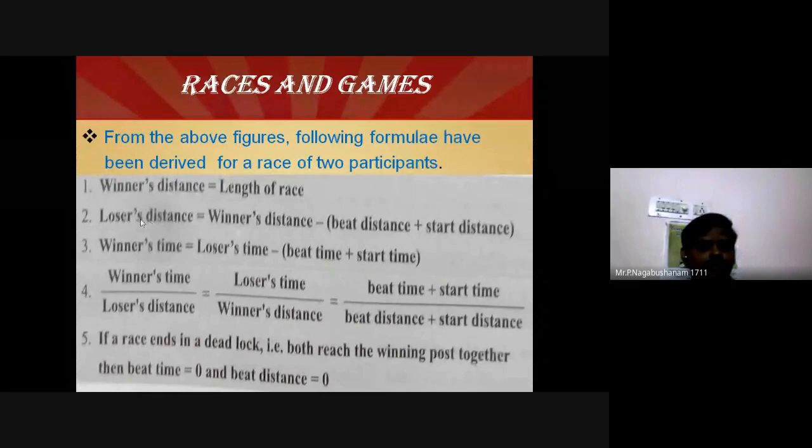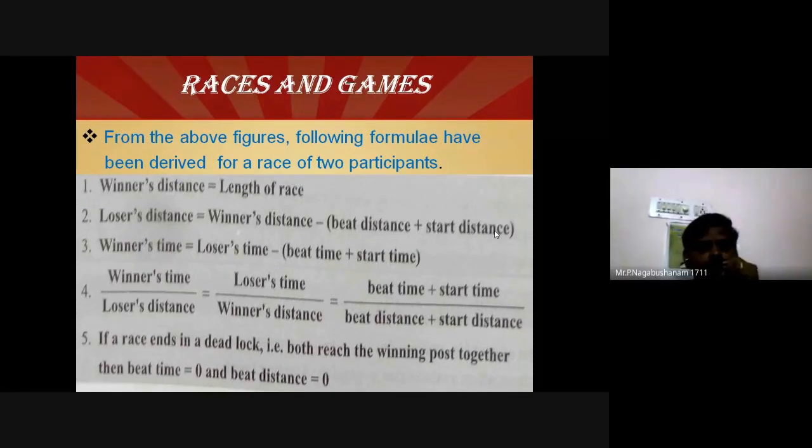Okay, next point. It is important. This formula is simple. Loser's distance. How much distance is the loser covering? Winner's distance, that is capital L, the length of the race, minus the beat distance, plus the start distance. Anyway, in a race or game, all the participants will start from zero distance.